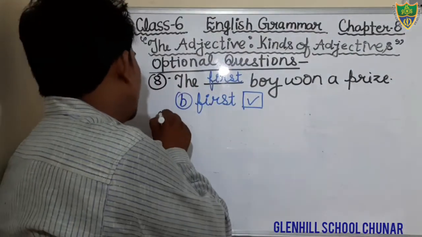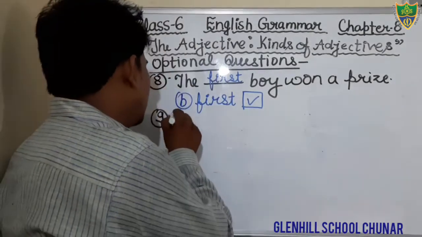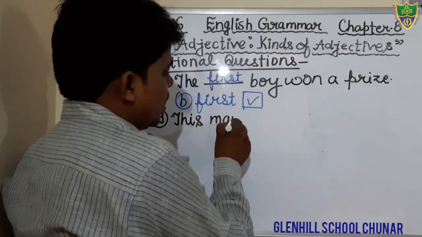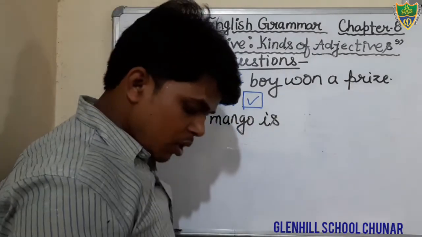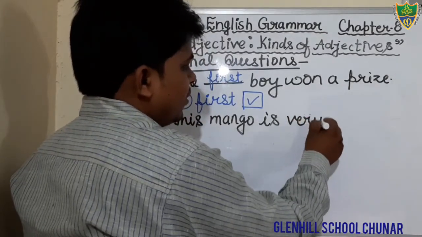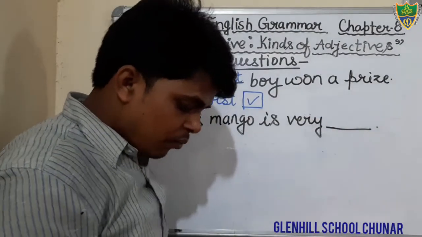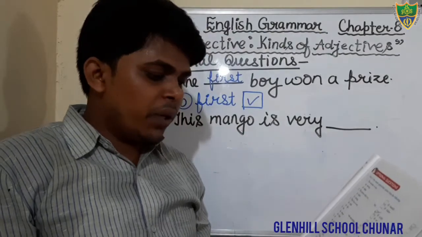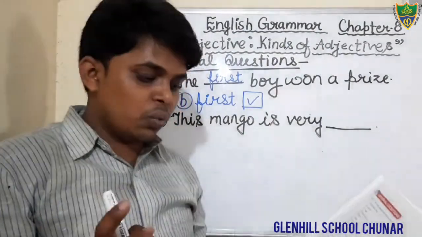Question number 9. What is question number 9? This mango is very blank. There are 4 options that we have to select. The mango is very foolish, no. Stupid, no. Wise, no. Sweet.